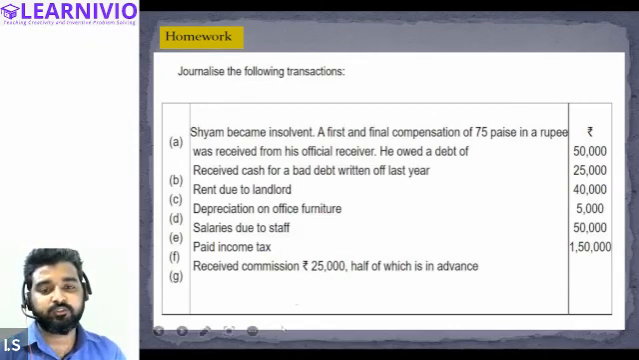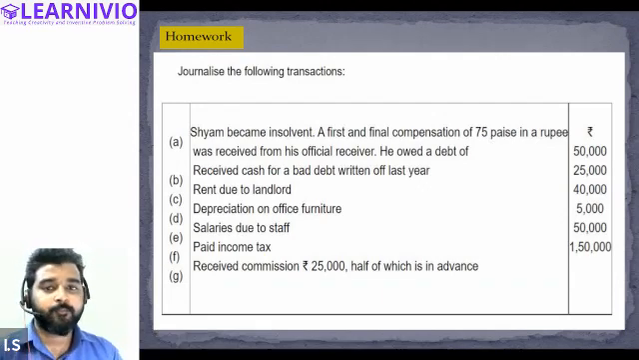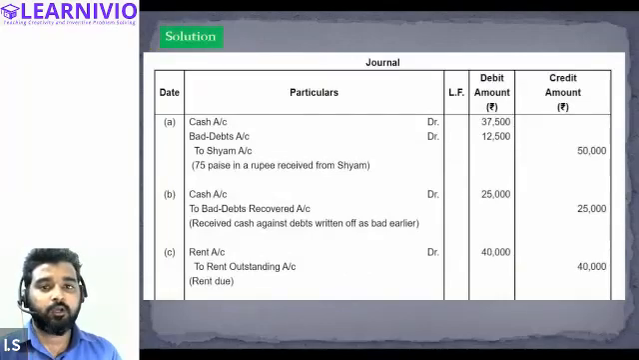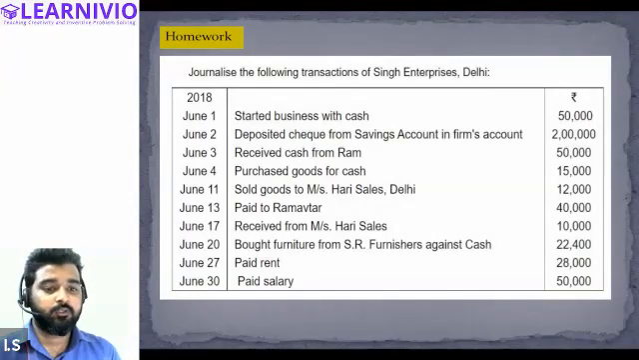The first transaction is related to Shyam becoming insolvent. The first and final compensation is 75 paise in a rupee. So this is similar to what we were doing just now. Take the screenshot of this question. You will be doing this question as your homework. Done with the screenshot, guys? Yes, sir. Halima, screenshot done. Okay. Now, other than this, you have one more question as your homework. So these two questions will be your homework.